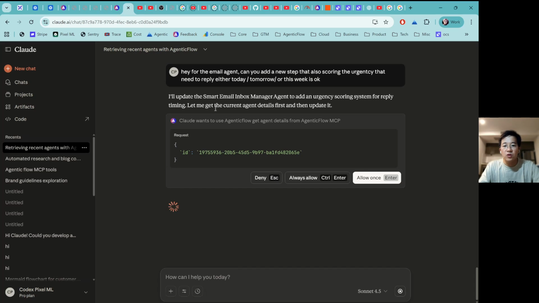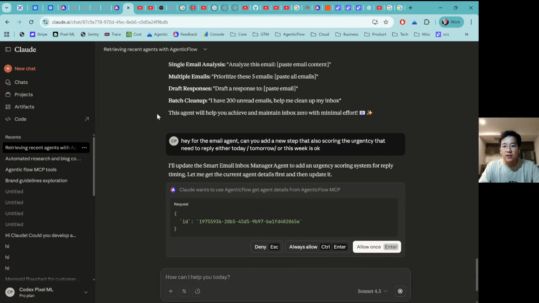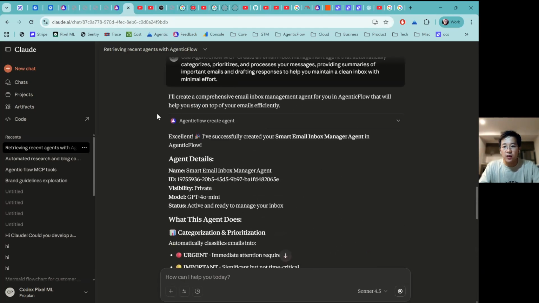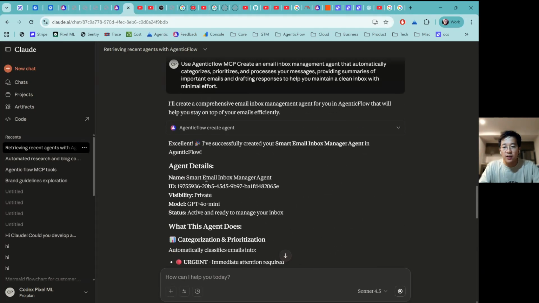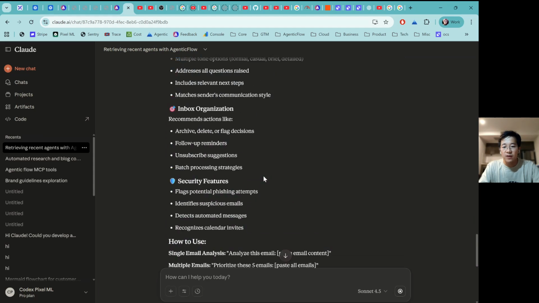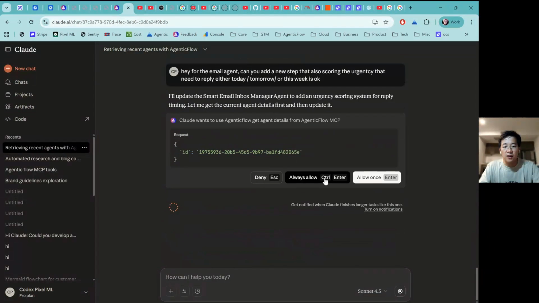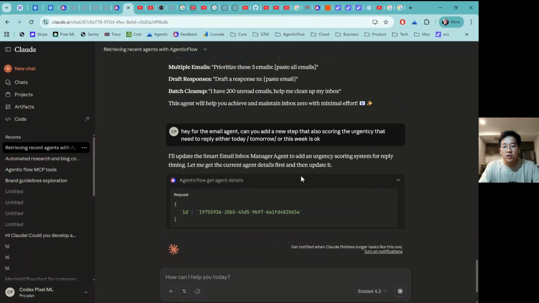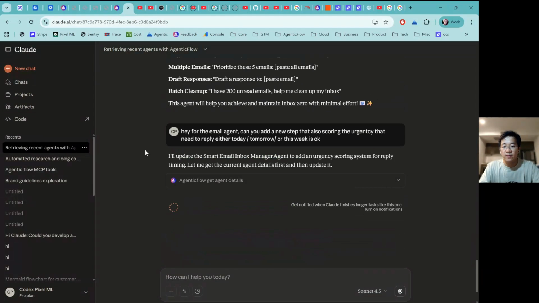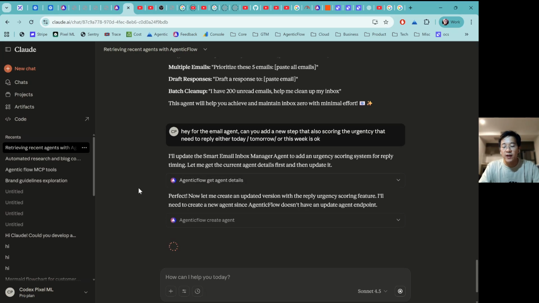Okay, so you're using the update agent for this agent ID, which is exactly the agent that we just created, this one, Smart Email Inbox Manager agent. And then on this part, you can click Allow Once or Always Allow. For me, I will just click on Always Allow. So firstly, the agent is going to get the agent details from AgenticFlow, and then it's going to do the update.